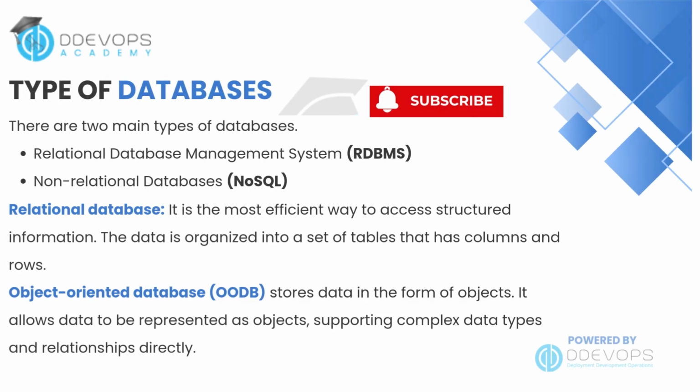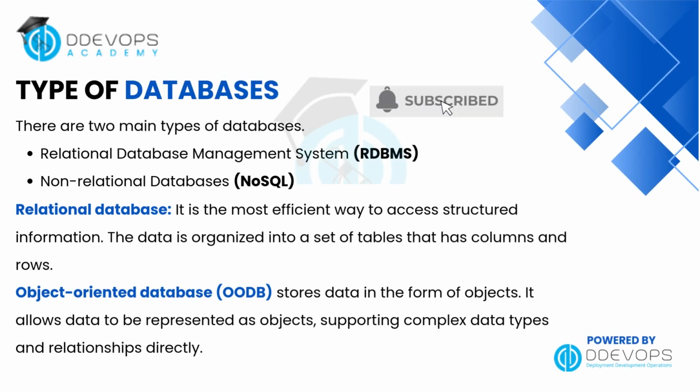There are two main types of databases, relational and non-relational. Relational databases, or RDBMS, organize data into tables with rows and columns, making it efficient for structured information. Object-oriented databases, or OODB, store data as objects, which allows complex data types and relationships to be represented directly.